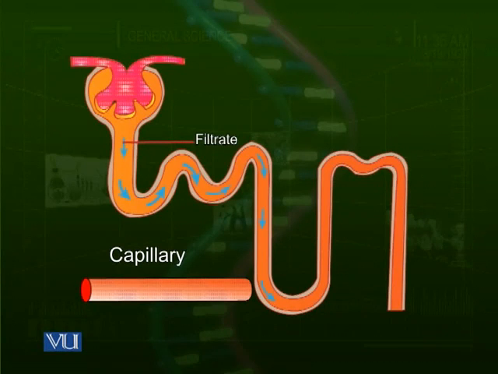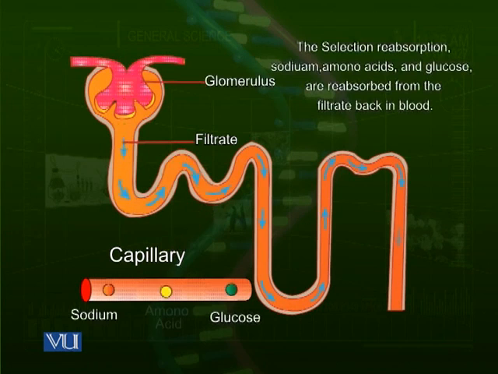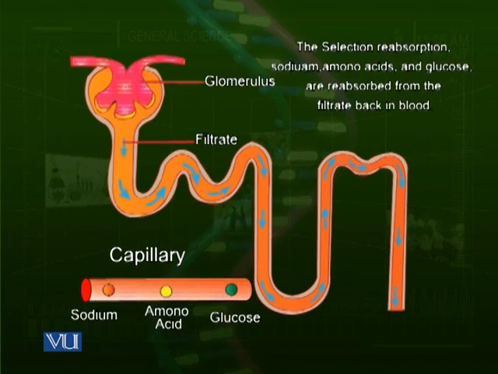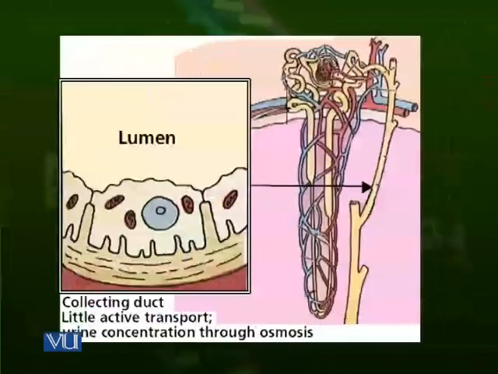So from the very first part of the convoluted tubule, the renal tubule, these important materials and molecules go back to the blood. Now have a look at the next diagram.